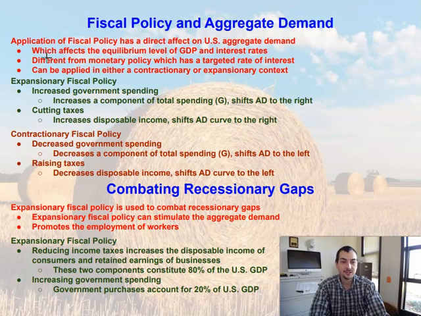So essentially, by affecting the aggregate demand, it's affecting the equilibrium level of GDP, and it's affecting the interest rates of the economy.